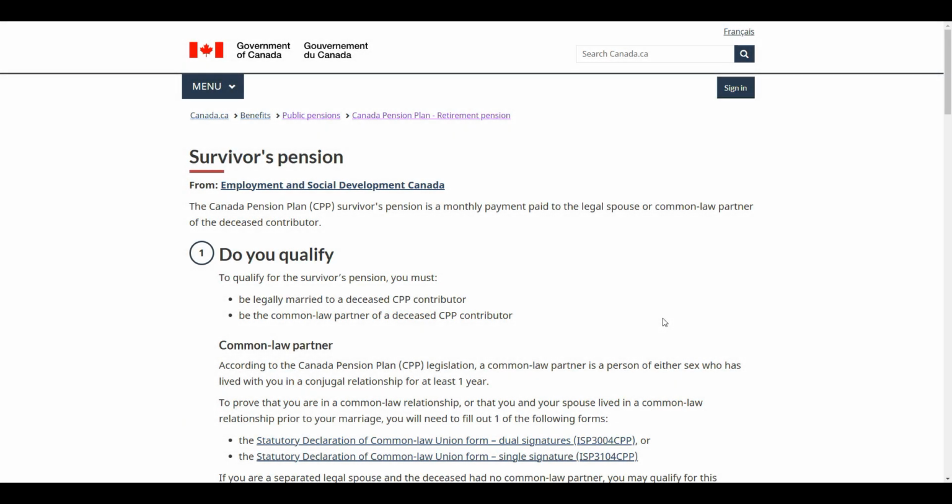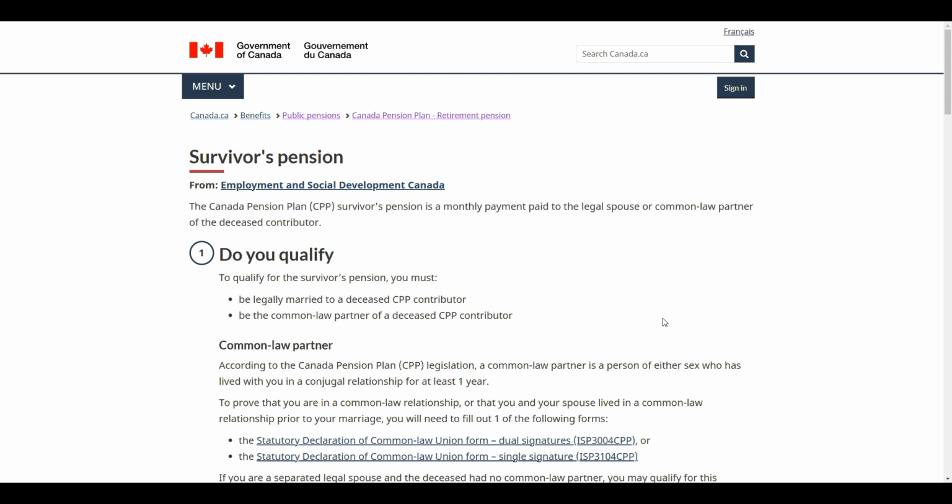It depends on your age, it depends on their benefits. There are a number of factors that we need to take into account when calculating CPP survivor benefits. In this video, we're going to take a look at the calculation, so pre-65, post-65, what that looks like, how it integrates with your survivor CPP amount, how that integrates with your CPP pension, and how that could be a lot lower than what you expect. So that's the big thing in this video, is that what you get from CPP survivor benefits might be a lot lower than what you expect in retirement, and we need to take that into account when building a good retirement decumulation plan.